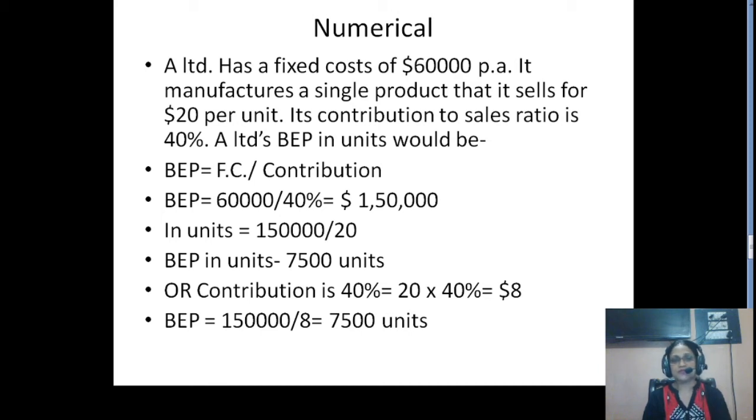So students, you can find out the break-even point both ways: by using contribution directly, or by calculating the break-even point first as a value and then dividing it by selling price. You will again get the same answer, that is 7,500 units.